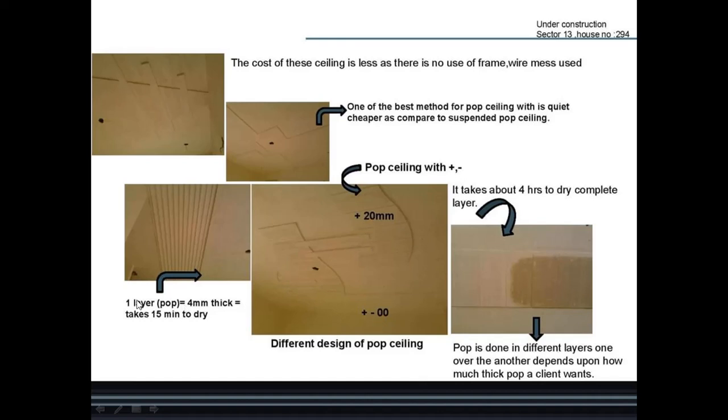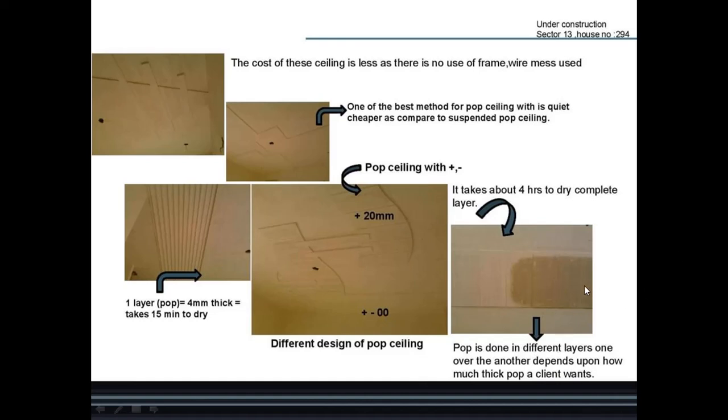Here one layer of POP, 4 mm thick, takes 15 minutes to dry. It takes about 4 hours to dry a complete layer. POP is done in different layers, one over another, depending upon how thick a POP layer the client wants.